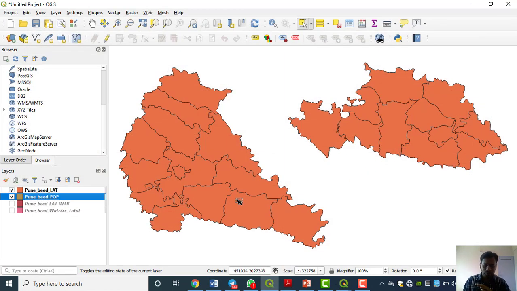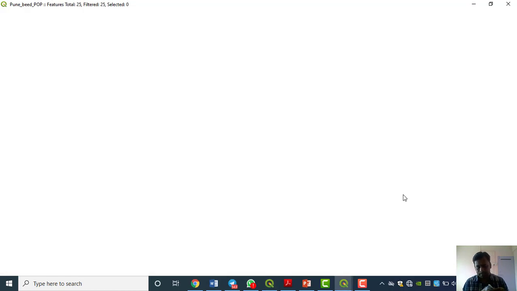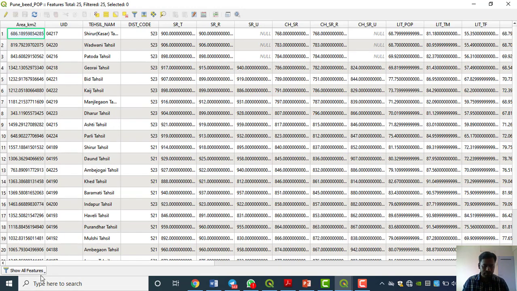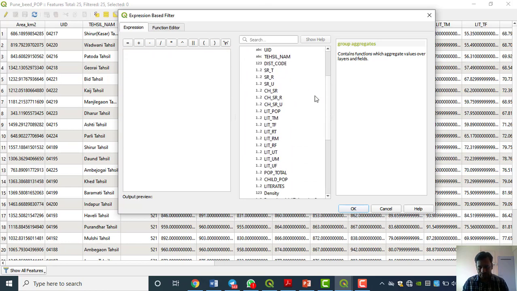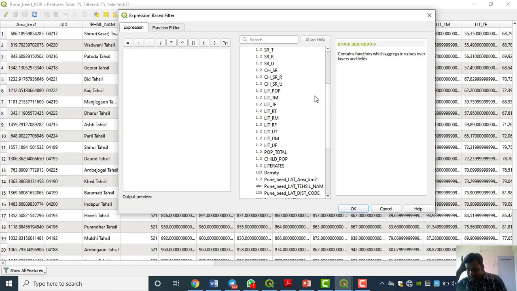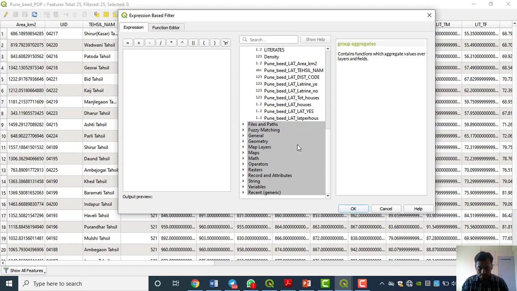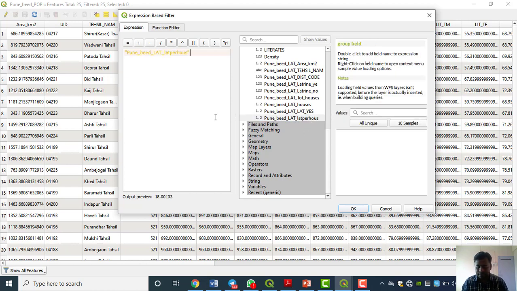Now a very simple thing, we just have to run the query. Now things are very easy. We just go to advanced filter. The first thing is the fields and values. Our first field is latrine facility, more than 40, and